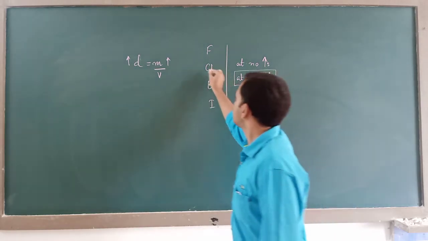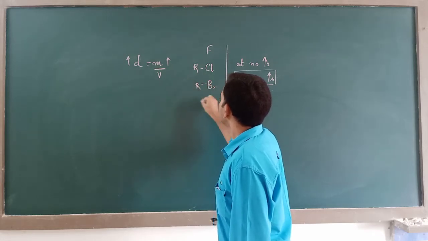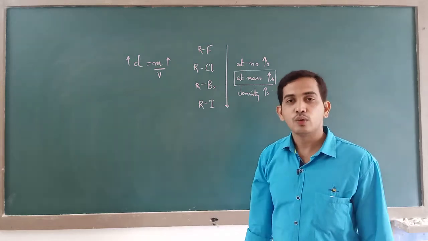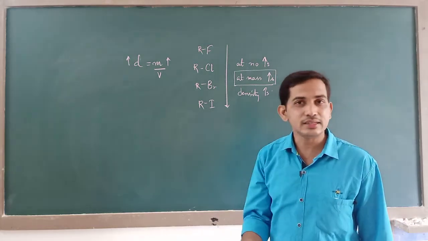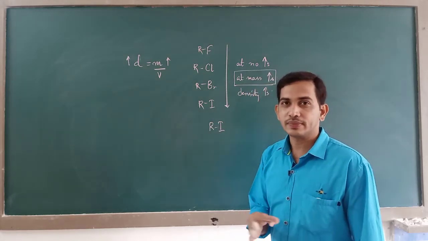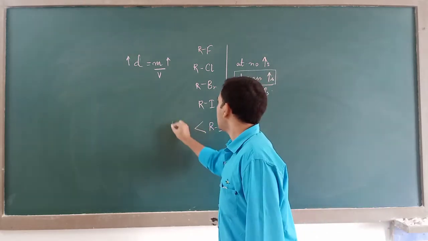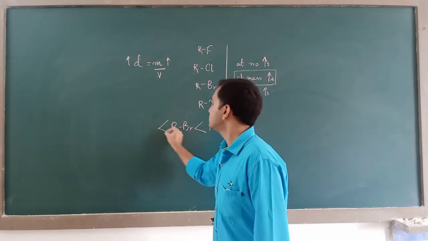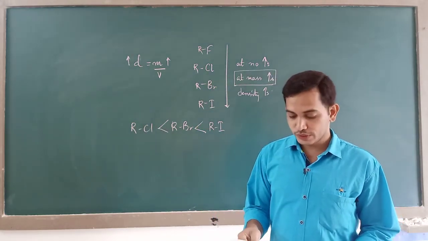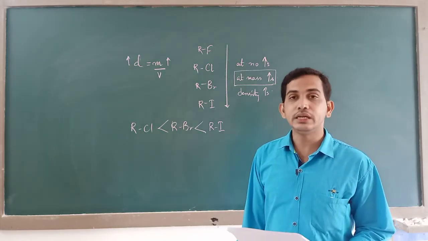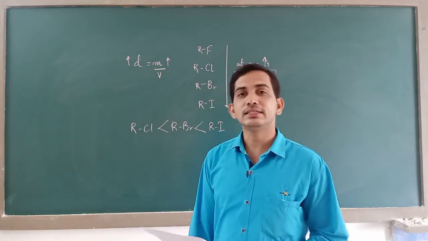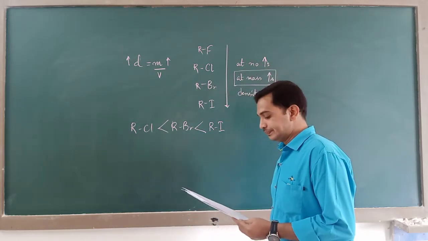If the same are attached with an alkyl group, you will get a haloalkane. So, for this again, who is the one having highest density? It is alkyl iodide, which has got the highest density. Then comes alkyl bromide, and then comes alkyl chloride. So, which is the correct option? Option D is the correct answer for question number 22. As mass increases, density also increases.